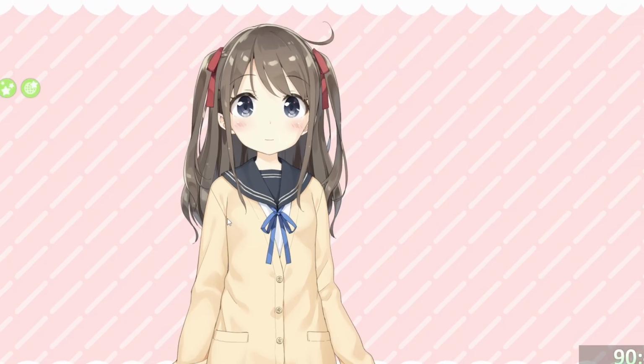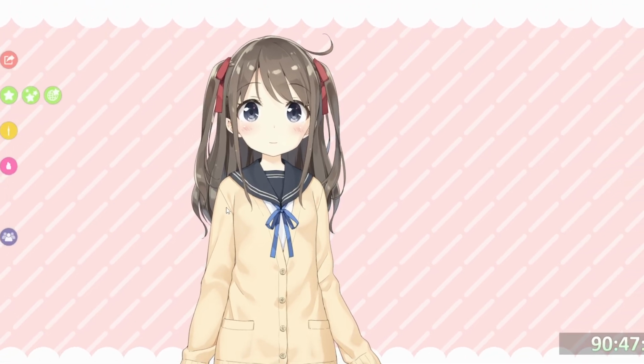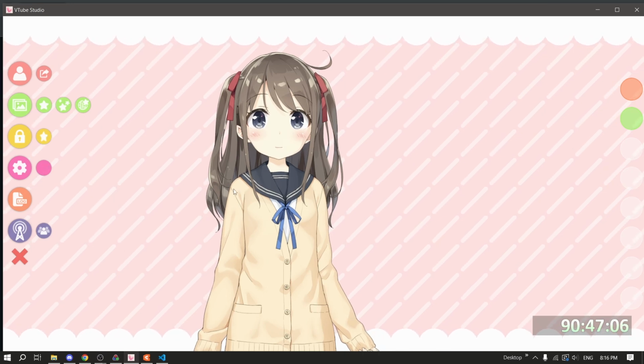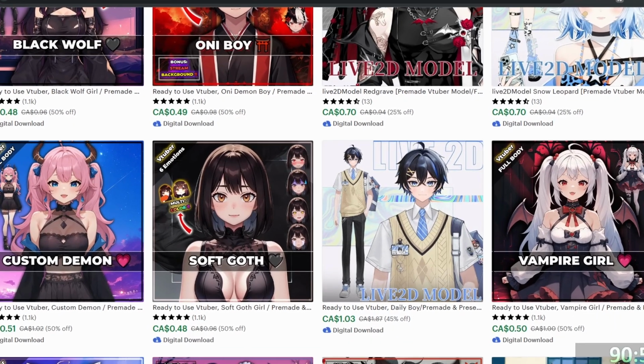Alright, enough of that. It's time for the final stretch. We've put all this effort into the code, but we're still using VTube Studio's base model. Sure, it's not Beetle's model or anything, but I feel like we could do better. So I went to Etsy and found a model for like 70 cents. Yep, you heard that right, 70 cents.